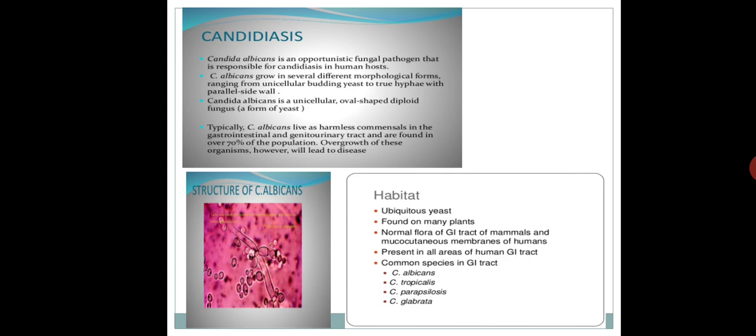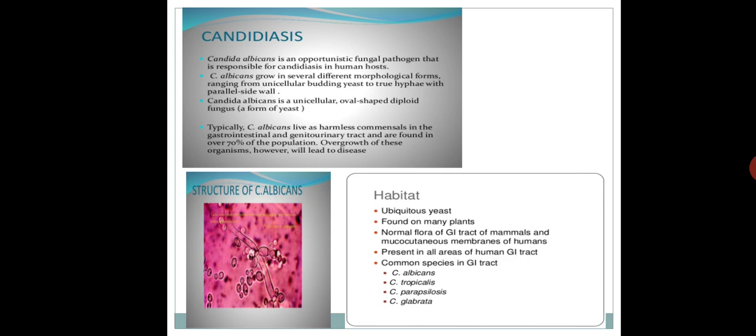Normal flora doesn't cause any disease to you, but when the conditions are not suitable to that organism, it turns into a pathogen. It converts an opportunity into a pathogen. So whatever normal flora is present in your body is also called an opportunistic pathogen. That is the main point.